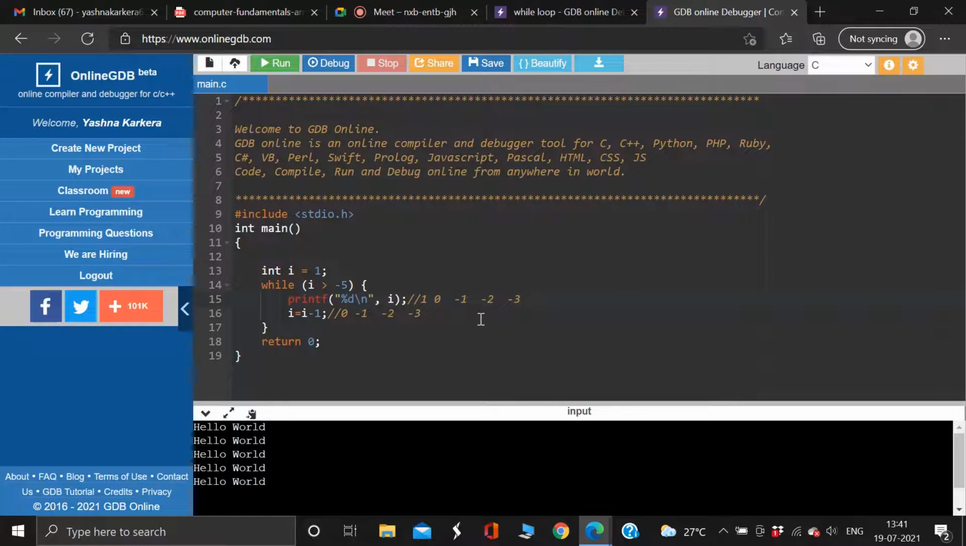Again it will reduce. This is going to be -4. It will check. If it's greater, then it will again print. Now comes -4 minus 1, that is, this is going to be -5. Now it will check for the condition. Will it evaluate to true?